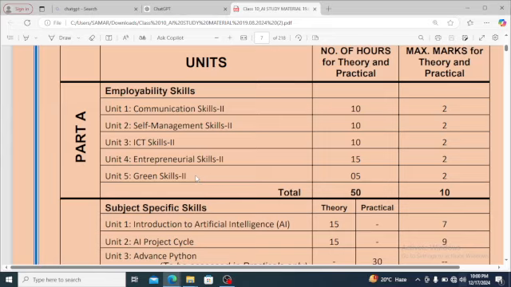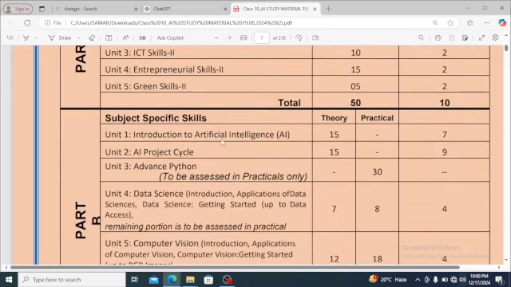Part A is the same for everybody. Communication skills 2, self management skill 2, these are the marks. A 2 marks question will come, total 10 marks. ICT skills 2, entrepreneur skill 2, green skill 2. All of this first part is in class 9, and then subject specific. In subject specific I have made you understand about IT 402.